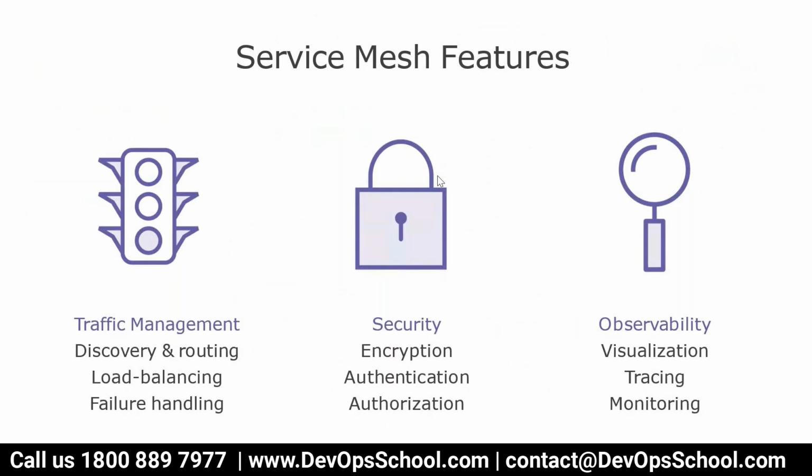Traffic management includes discovery and routing, load balancing, failure handling, and all this will be done as part of traffic management. In terms of security, between two services, whether the data should be encrypted or not, authentication, authorization, and all stuff like that can be taken care of by the service mesh. Observability, in terms of visualization, tracing, monitoring, and all, will also be taken care of by the service mesh.